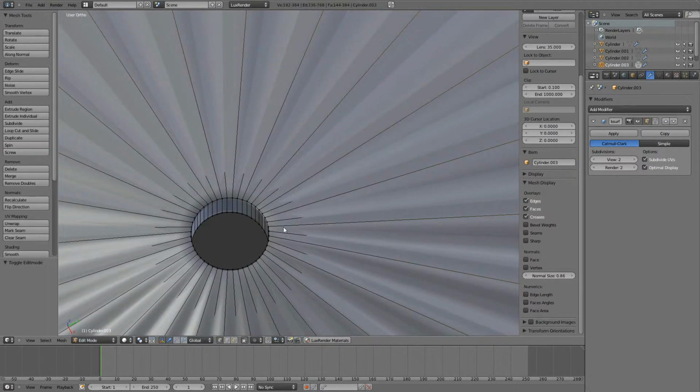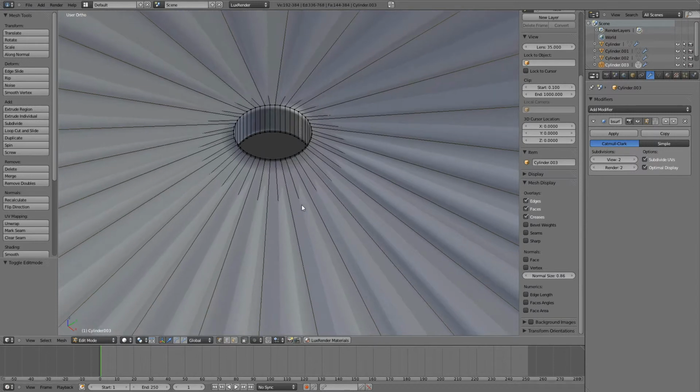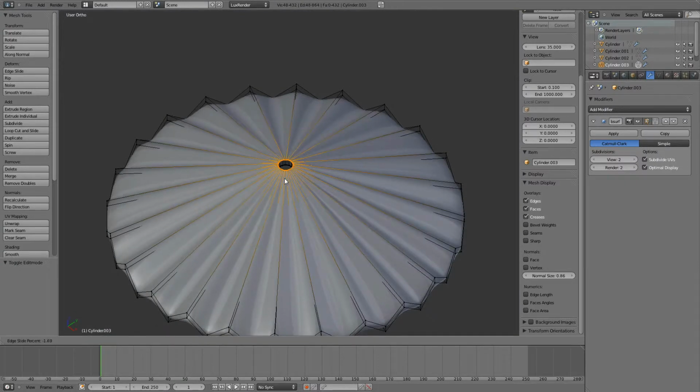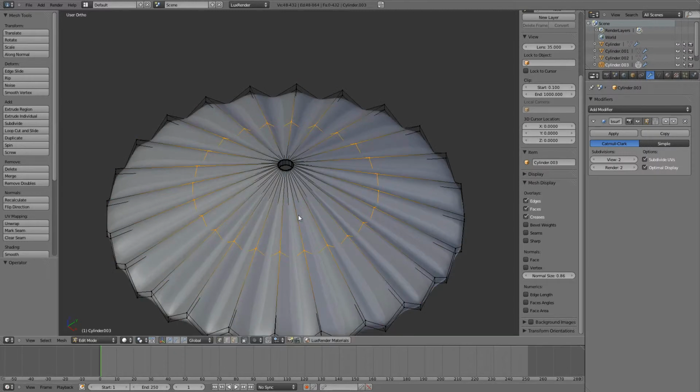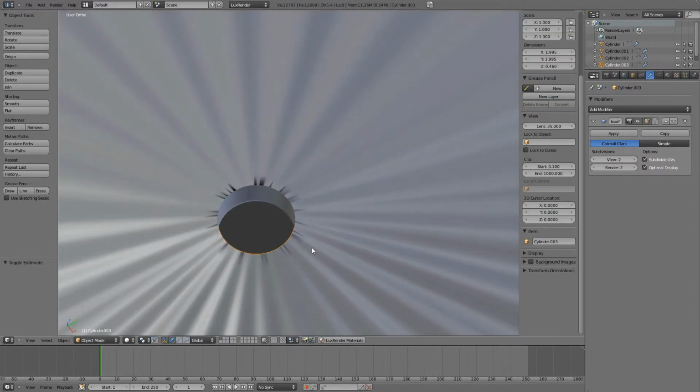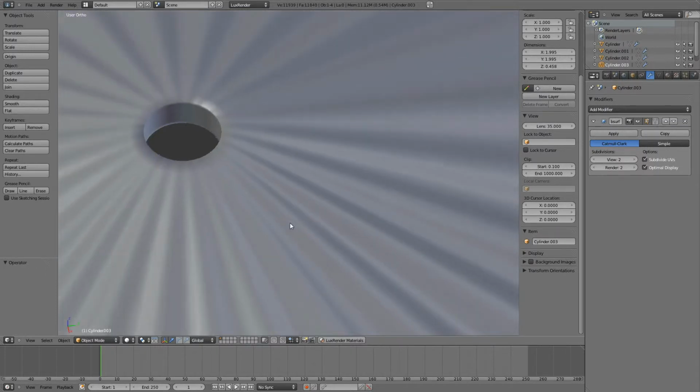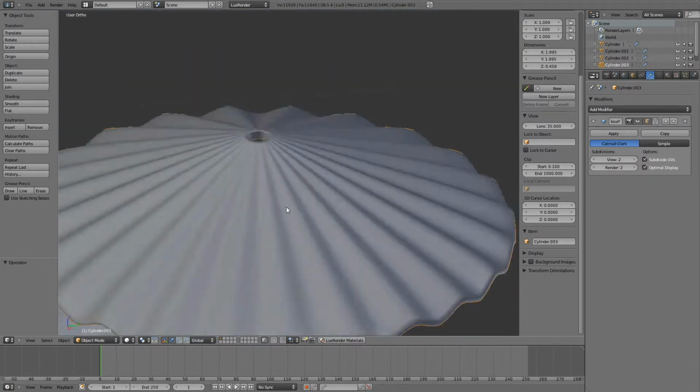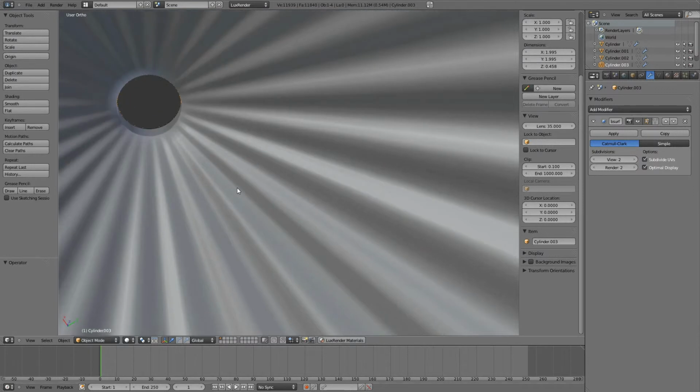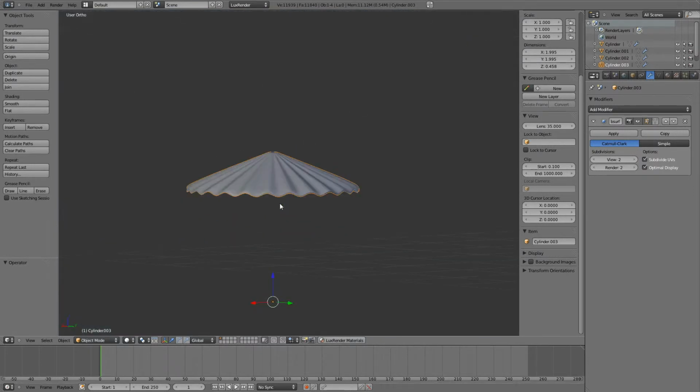And probably add some resolution to the top of our umbrella, like so. Actually no, let's not do this, it looks horrible. Anyhow, basically we have our umbrella.